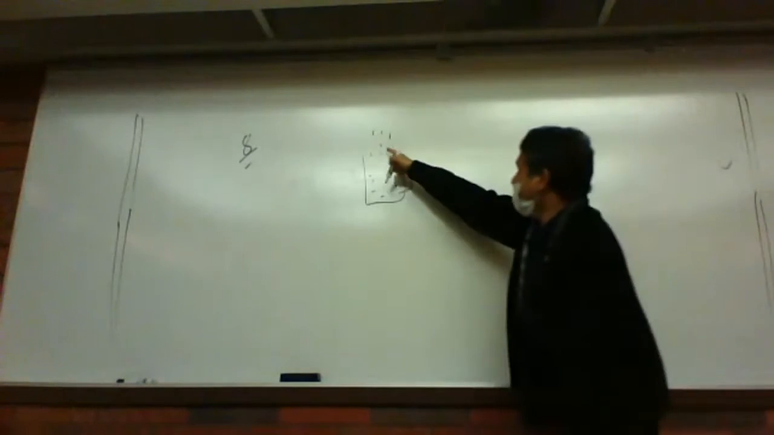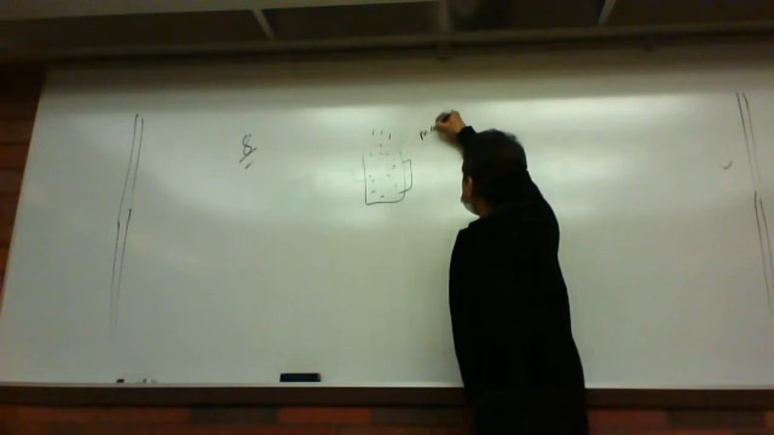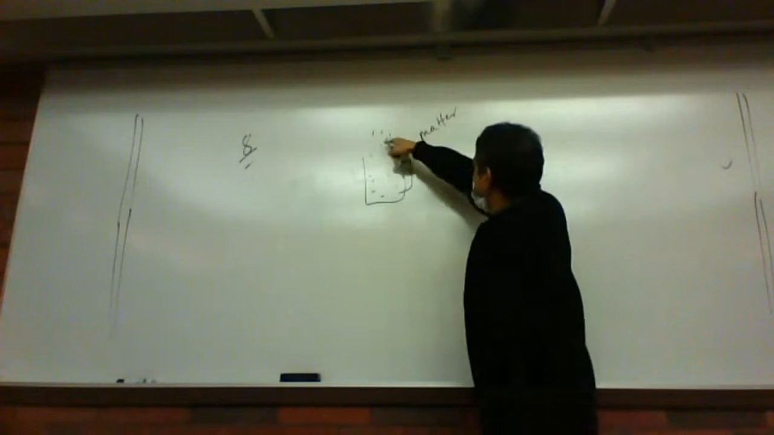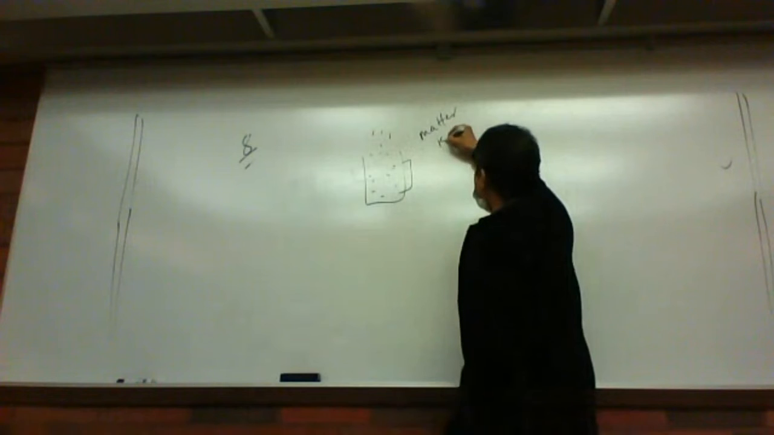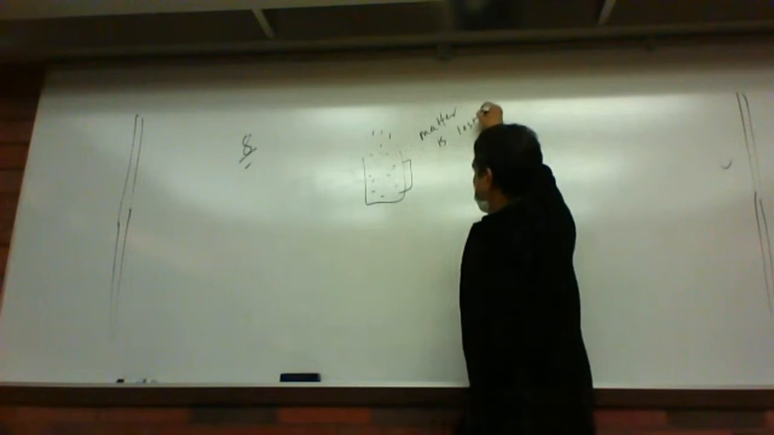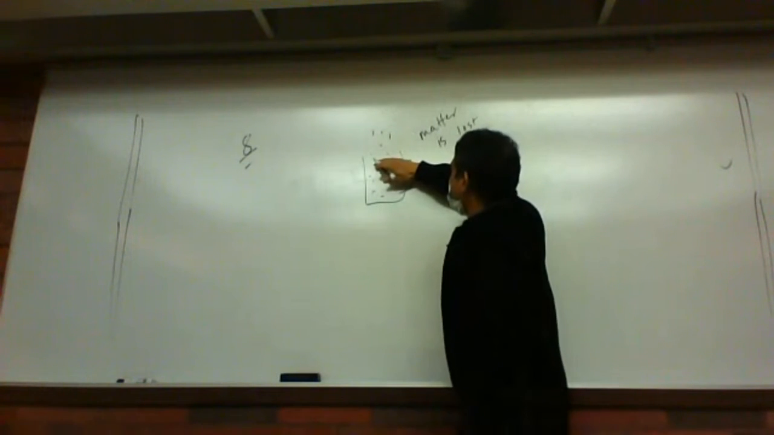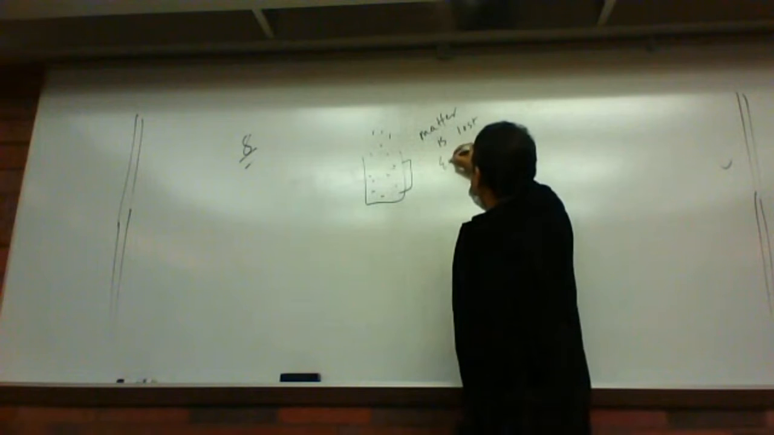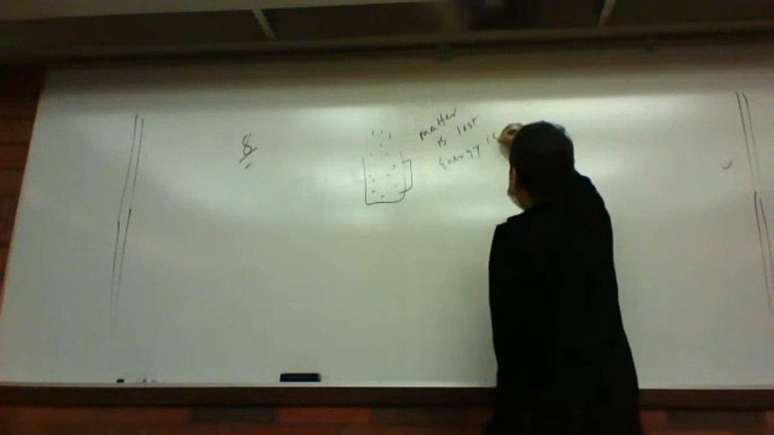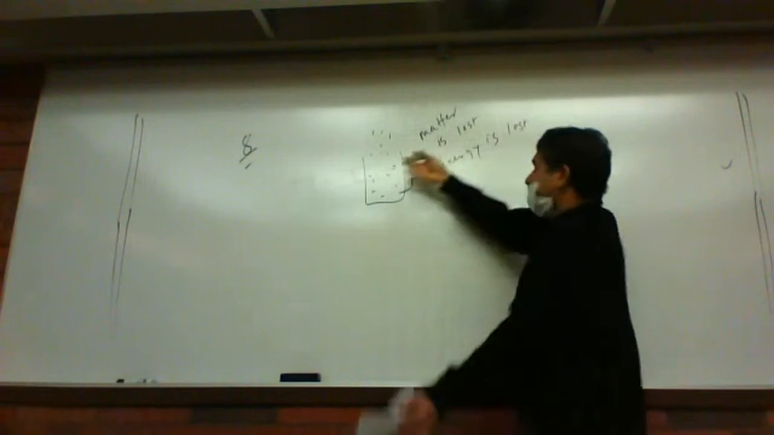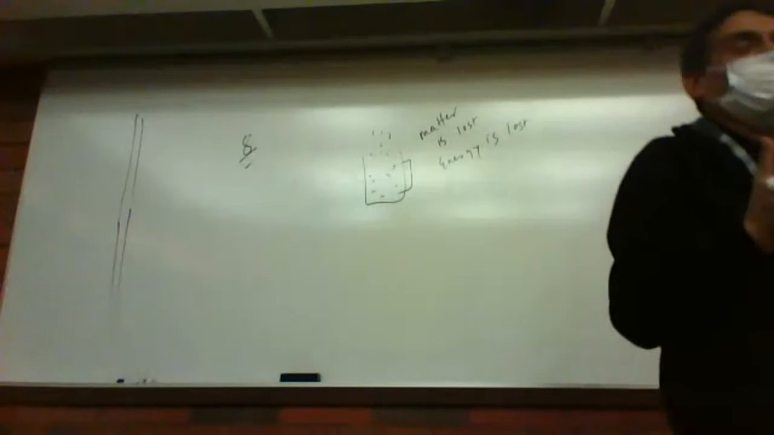So you see, matter is being lost. Matter means water vapor is going out. Matter or mass is being lost. And if the matter is lost, it is also taking some energy out. So energy is also lost. This kind of system is called an open system.